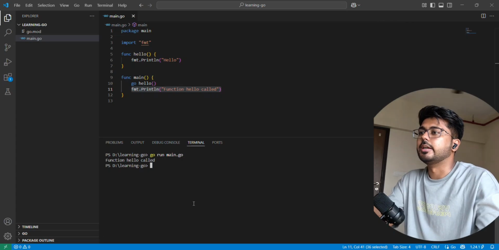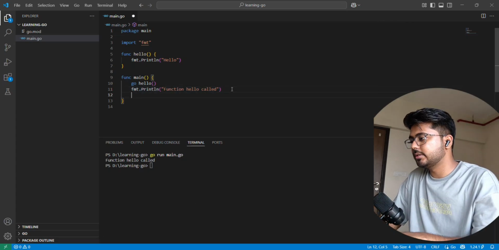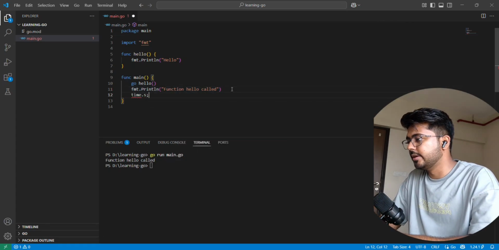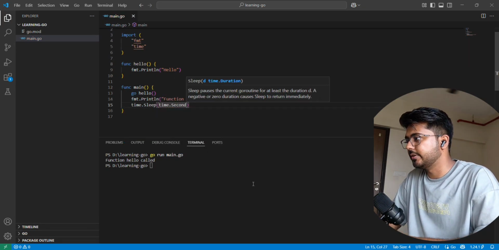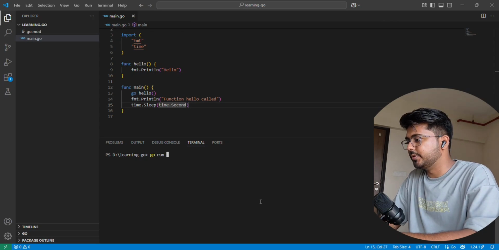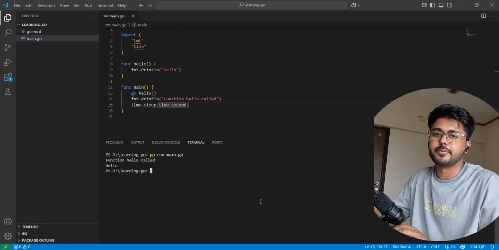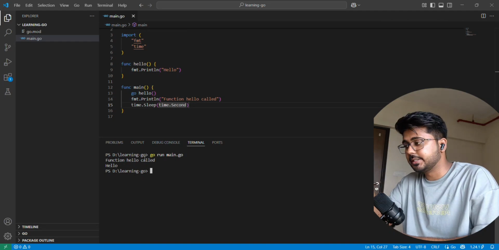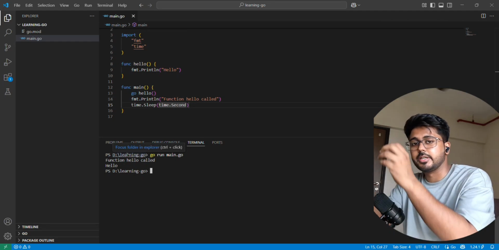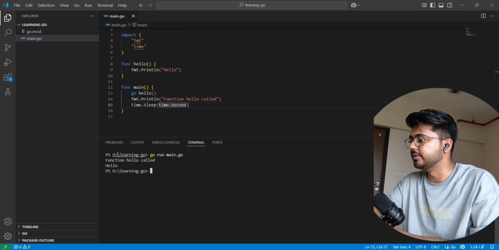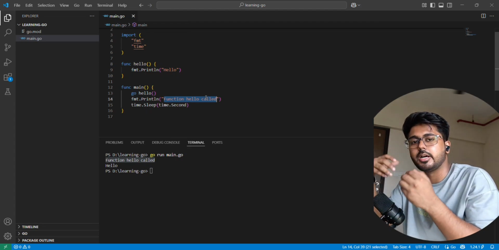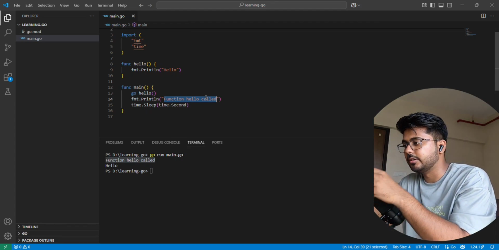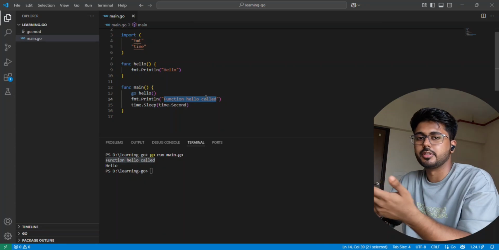So how can we handle this? We can just write time.Sleep with time.Second. You guys got an idea why I wrote that time.Sleep: so that it gets the time to call the function and execute the print statement. You can see that although function hello called is printed early, because obviously it is printed early, I gave a second of time for the Go routine to execute, and then the Go routine got executed.